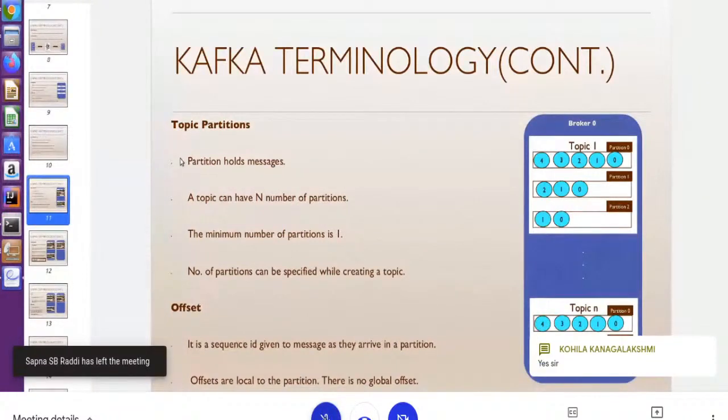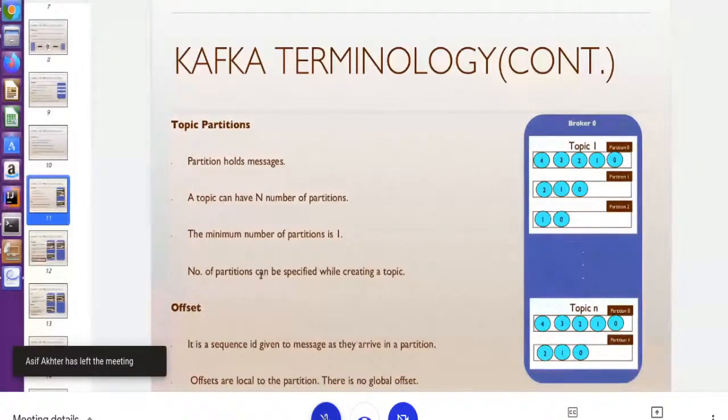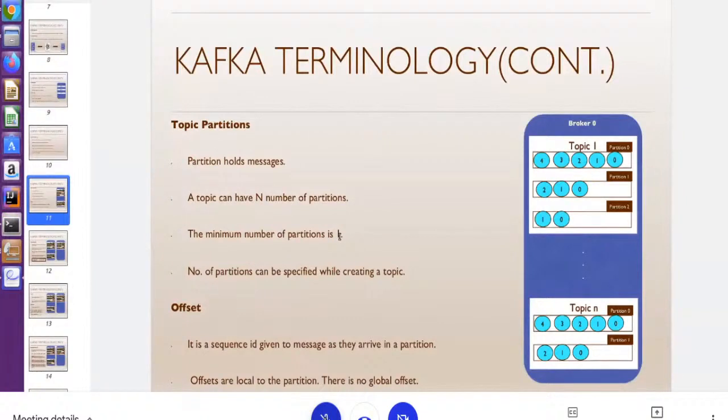Okay, so we were talking about topic partitioning. We can create a partition inside the topic, and every topic partition stores the messages in a sequence as they arrive. A topic has a minimum of one partition. When we create a topic, it automatically creates one partition even if we don't specify. The number of partitions can be specified while creating a topic; if we don't specify, by default it creates the topic with one partition. Now there is an offset. An offset is nothing but a sequence ID which is given as messages arrive in a partition.